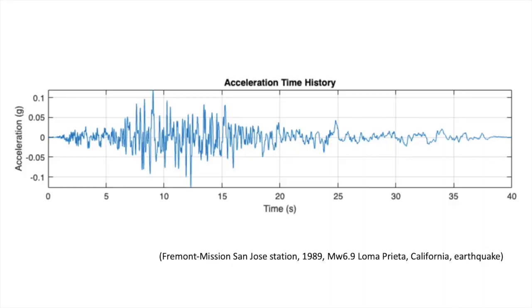Yes, this is a ground motion recording from a real earthquake event. If we look at this acceleration time history, the P wave arrival is here, and the S wave arrival is here. This goes to show that the P wave is faster than the S wave.